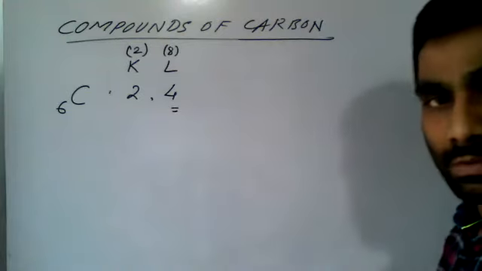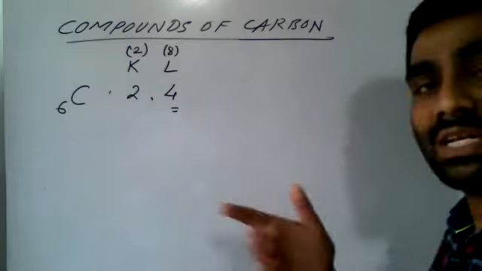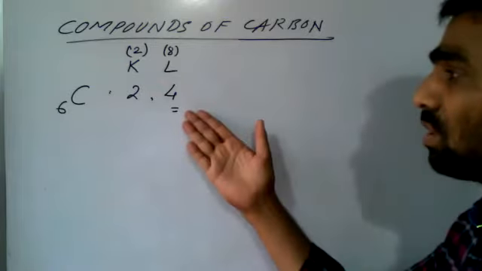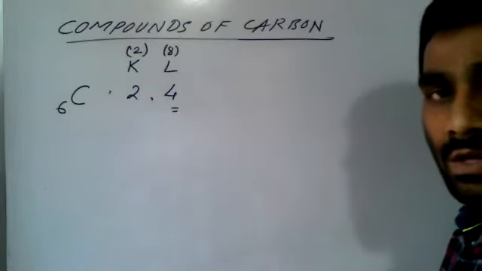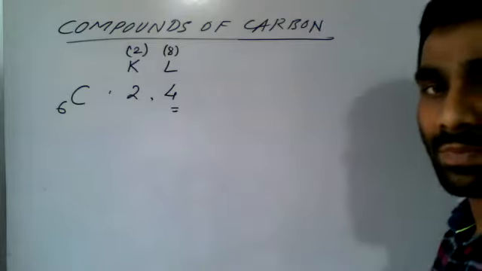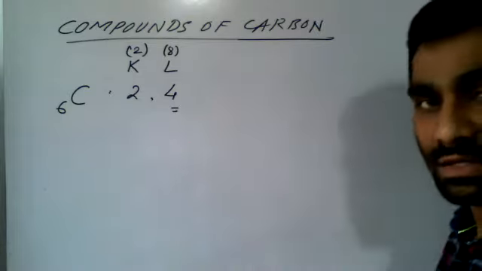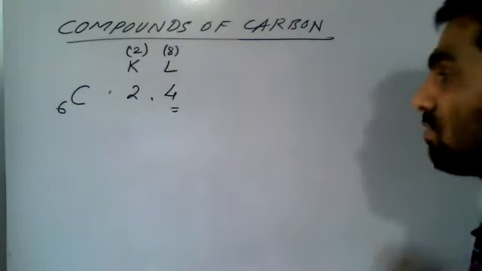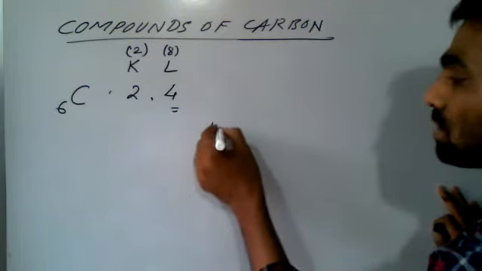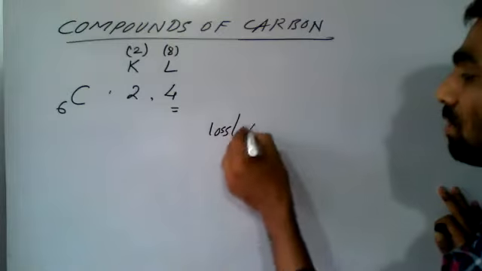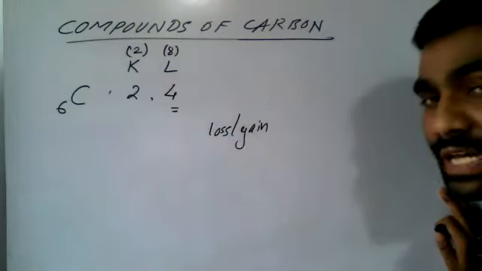But how will it do that? How will carbon achieve those 4 electrons to reach this state? There are two mechanisms by which carbon can do that. Mechanism one is loss and gain of electrons.